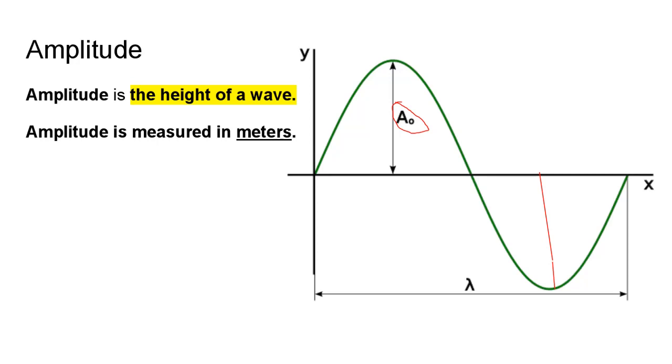So the amplitude is the height of the wave, and because it is the height, it is measured in meters, because height is distance. Just like how you measure height in real life, waves are physical, and you can measure the height of them.